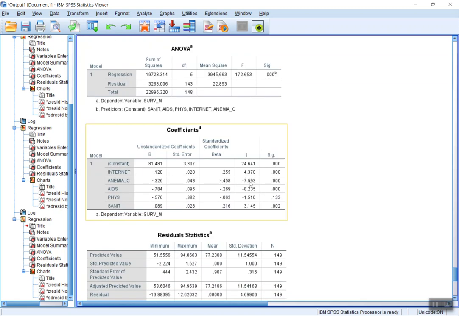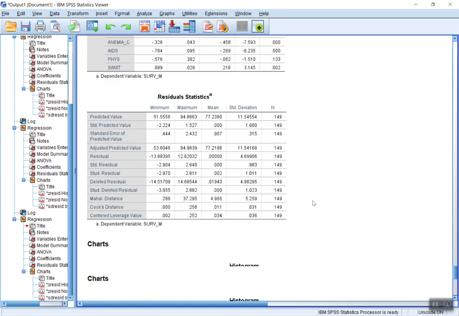And now all of the coefficients except physician are significant at P equals 0.05. And basically, this is a good model.